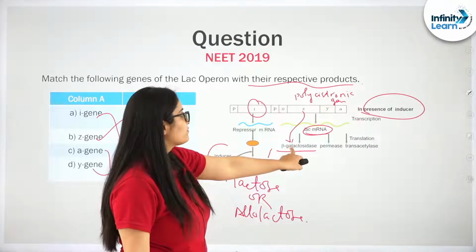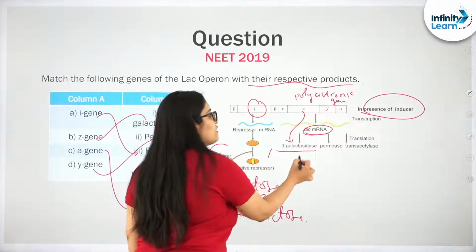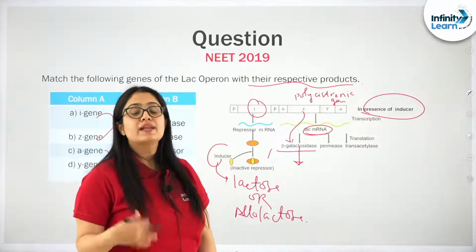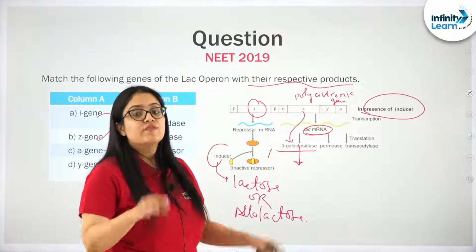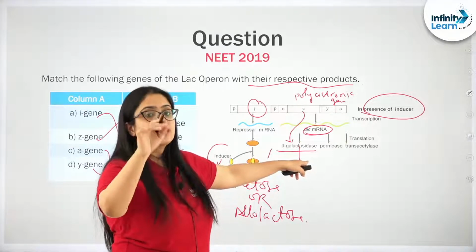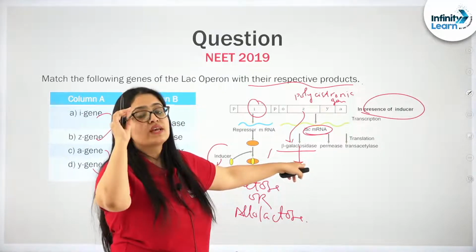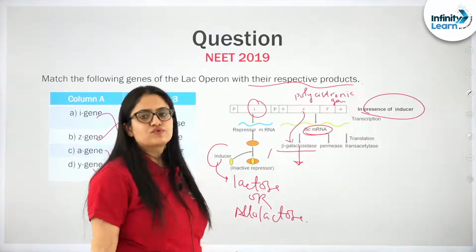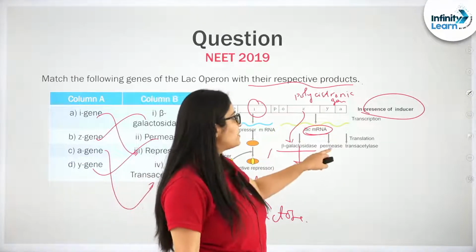known as beta galactosidase. What is the function of beta galactosidase? It will help in hydrolysis of lactose. Who is the substrate for it? Lactose. It will help in the hydrolysis of lactose, and as a result glucose and galactose will be produced. What is the function of permease? Permease.